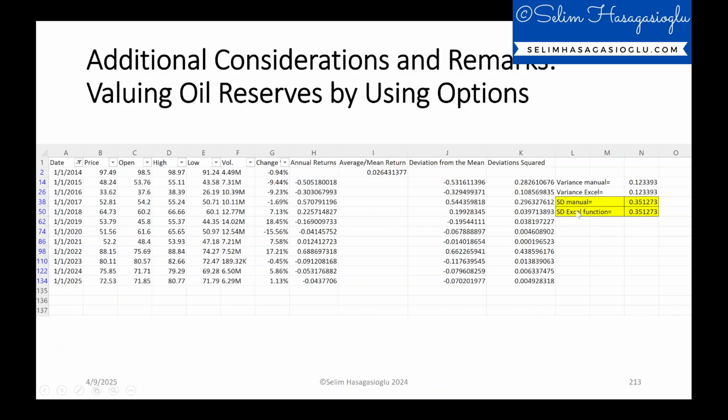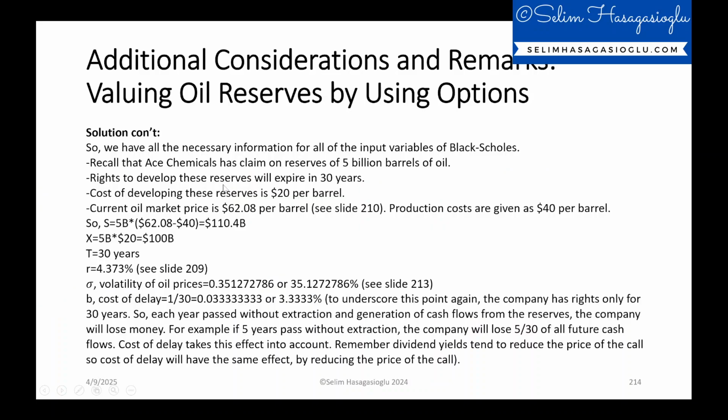And for the standard deviation manual, you have calculated the variance, just take the square root of this value, and you should get this. Or by using the Excel function of standard deviation for the sample, just use the input value for these annual returns and you should get the same value as that calculated by the manual solution.